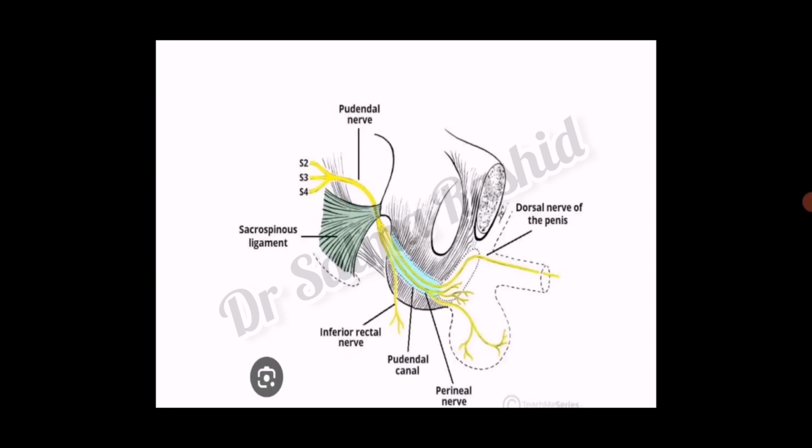This is a diagrammatic presentation of the pudendal nerve. It arises from S2, S3 and S4 segments. You can see after entering the lesser sciatic foramen, it enters the pudendal canal, shown in light green color, and gives off the inferior rectal nerve and then the perineal nerve, and at the end gives the dorsal nerve of the penis.